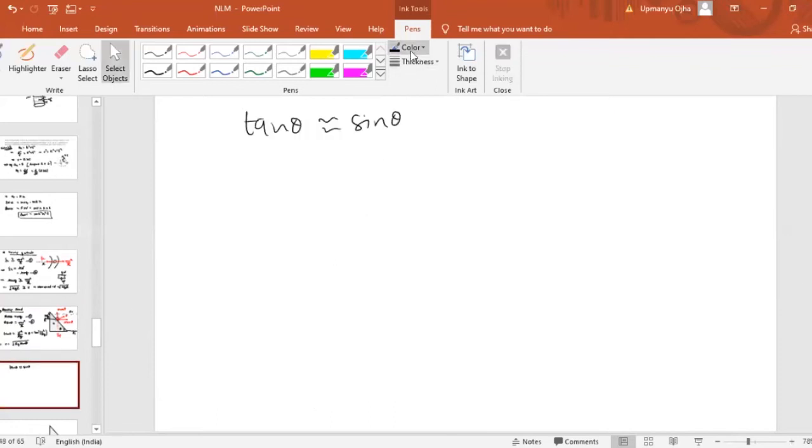Okay, so sine theta must be equal to h by b. So from there we can see that the height of banking h will be equal to, now tan theta is how much? Tan theta is v square by rg. So we can put the value here, v square by rg into b. That is the height of the banking.